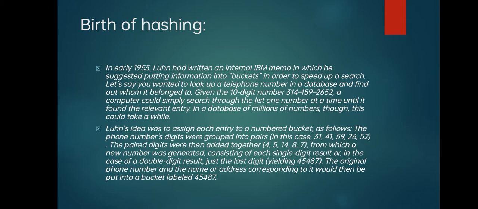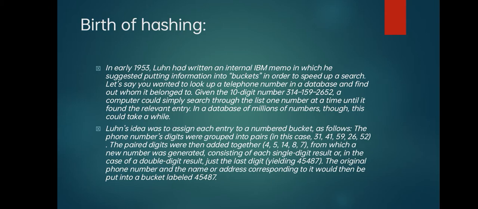Luhn's idea was to assign each entry to a numbered bucket as follows. The phone number's digits were represented as pairs. In this case, as we took the example of a telephone number, 31415926 52, we are taking two digits at a time: 31, 41, 59, 26 and 52.